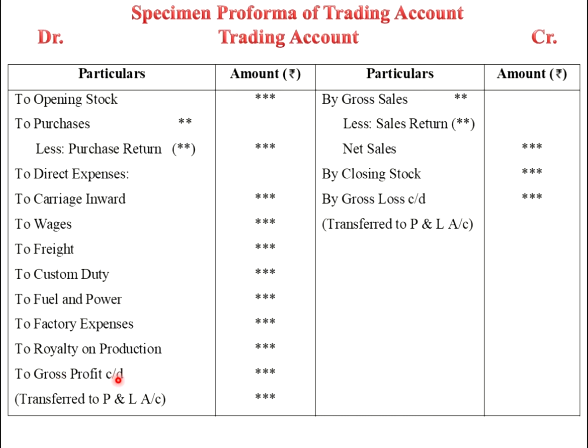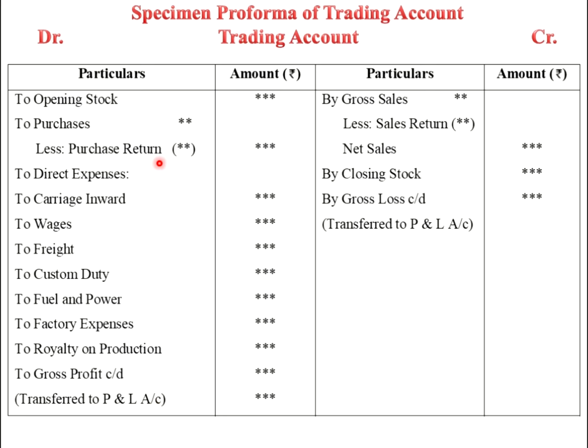This is all about the trading account. Either profit or loss occurs at the end of the accounting period. I have mentioned both here, but don't get confused by this. We record either the loss or the profit only. On the debit side we record the expenses, on the credit side we record the income. If credit is more than debit, that is the profit that we record on the debit side as to gross profit carry down, and that profit we transfer to the profit and loss account.